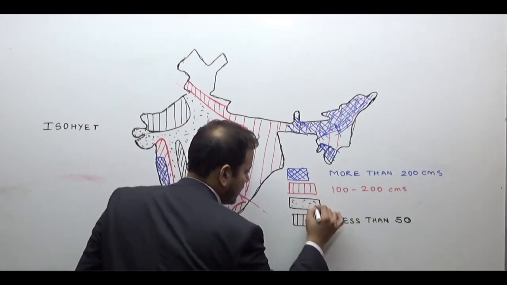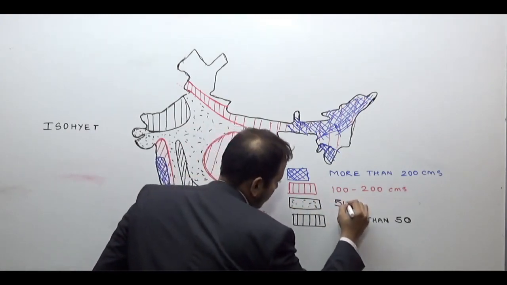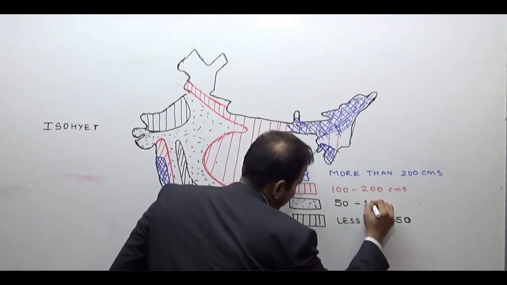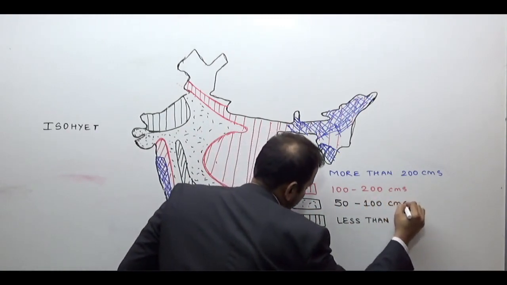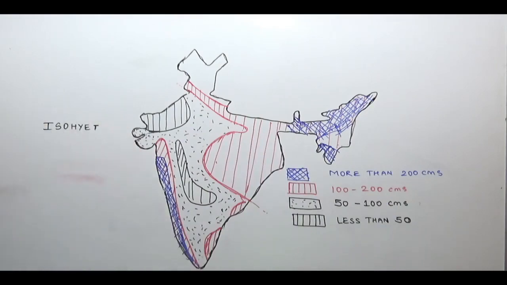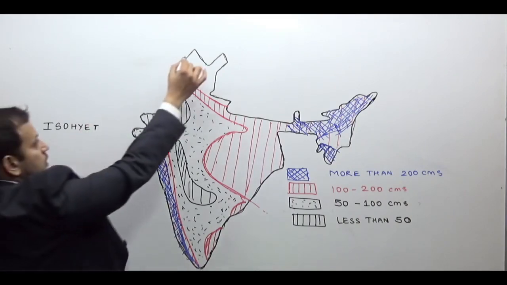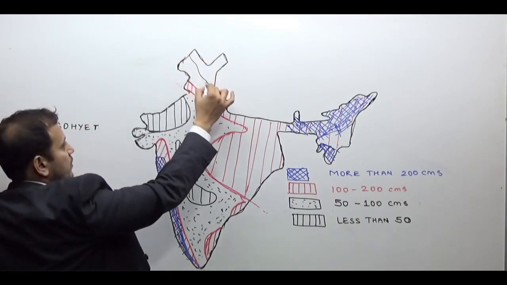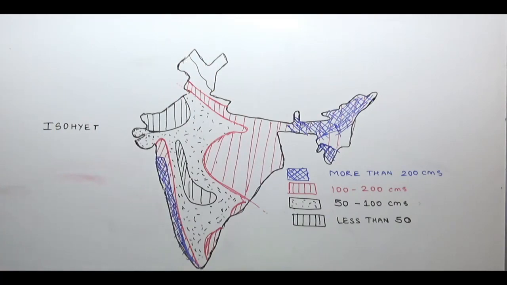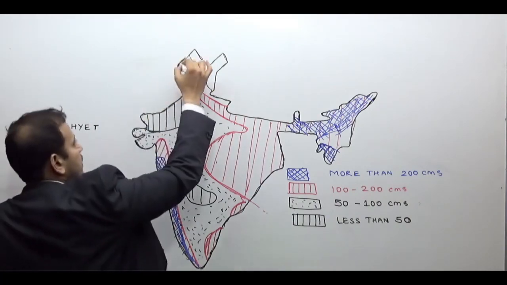The dotted region is the region which receives between 50 to 100 centimeters of rainfall. Obviously, even here there will be some regions which receive between 50 to 100 centimeters of average annual rainfall.